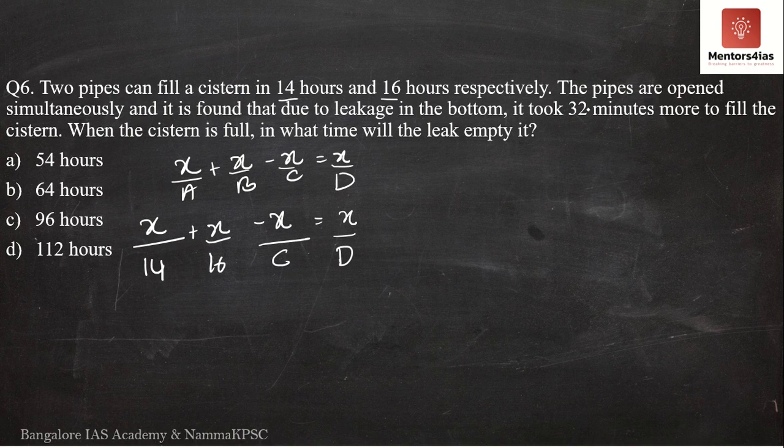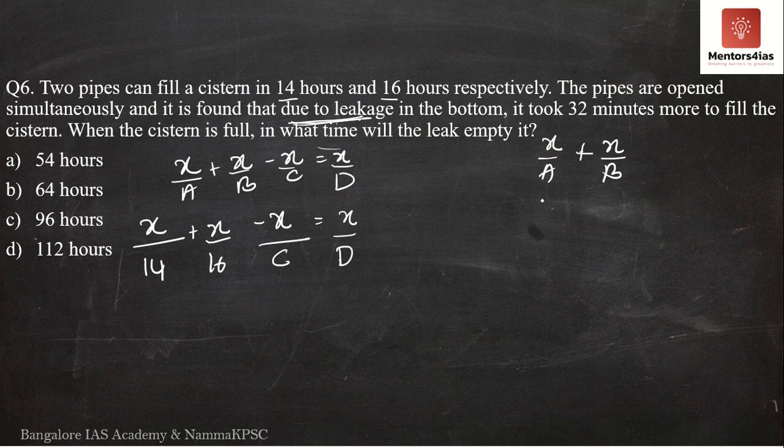Now, if it took 32 minutes extra to fill the cistern, I have to first find out the amount of time taken to fill the tank without the leakage. How can I find out the time taken to fill the tank without the leakage? It is nothing but x by a plus x by b, correct? The total time taken to fill the tank without the leakage is nothing but adding x by a and x by b.